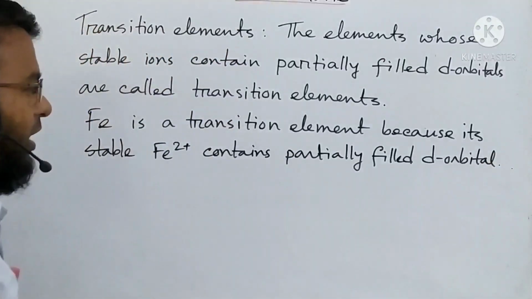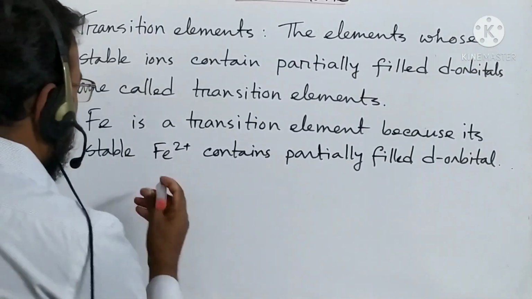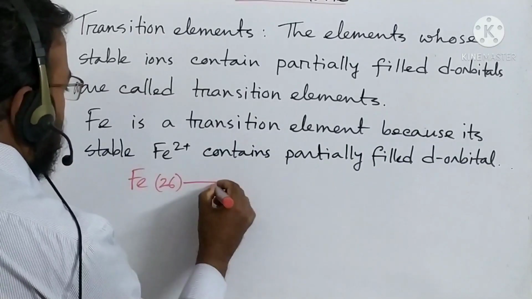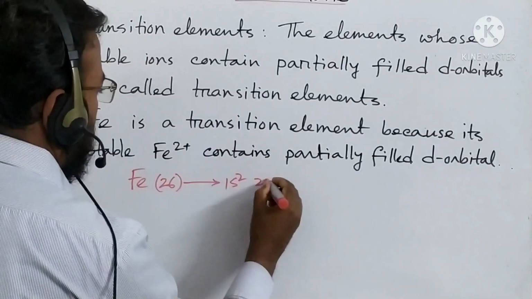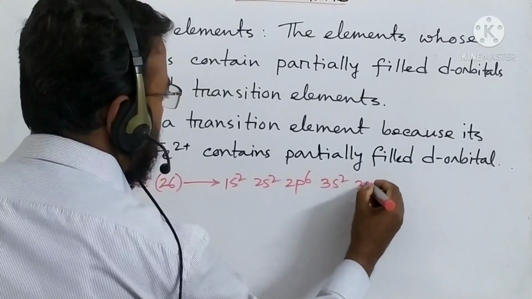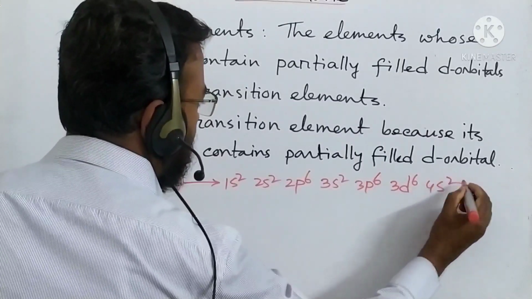Okay, now everybody see that I have given one example, iron. Everybody knows the atomic number of iron, it is 26. So it is 1s2, 2s2, 2p6, 3s2, 3p6, 3d6, 4s2.